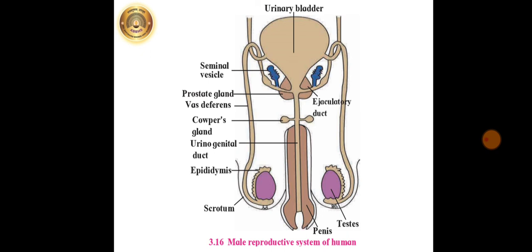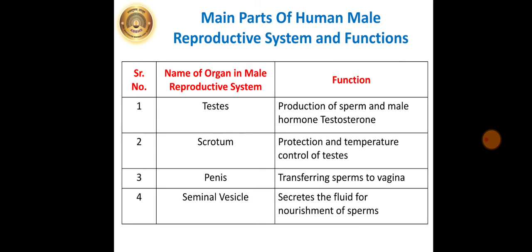Just observe here the diagram and draw this diagram in your notebook also. Now, what are the main parts of the human male reproductive system and what are their functions? Just write down this chart in your notebook also. First one is testes: production of sperms and the male hormone testosterone.